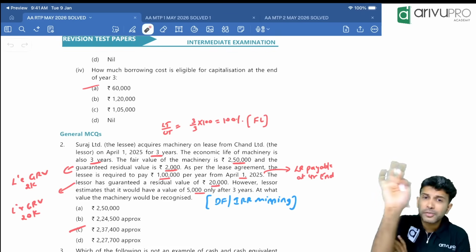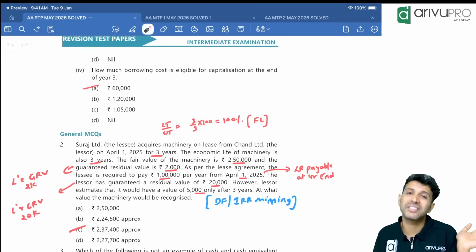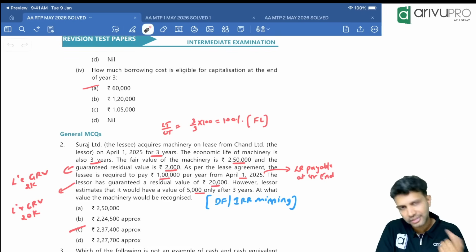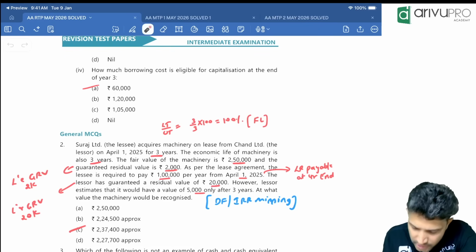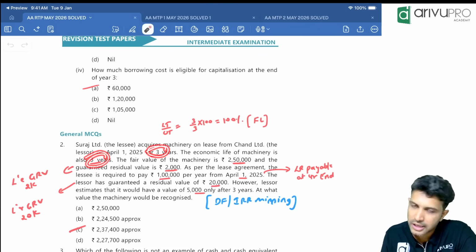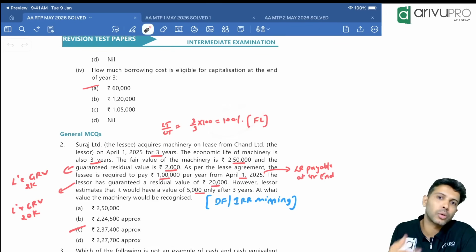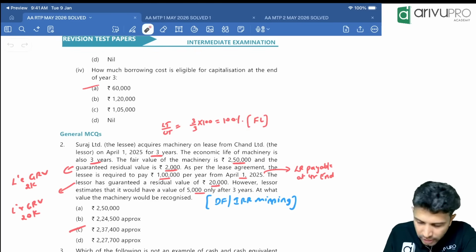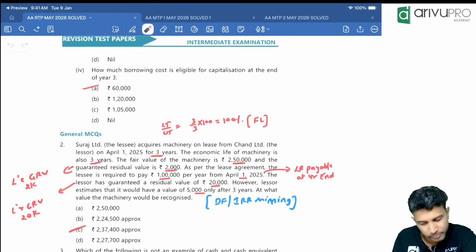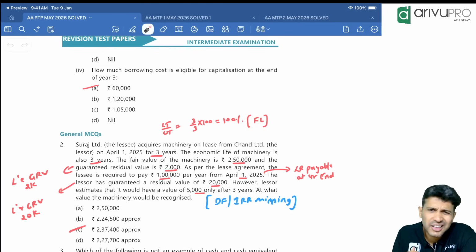If any of the 5 conditions are satisfied, it is a finance lease. If all 5 fail, then it is an operating lease. Here lease term is 3 years, life is also 3 years. So for 100% of the duration, lessee is only going to use. Right? So pakka it's a finance lease. In finance lease, lessee has to record the asset.